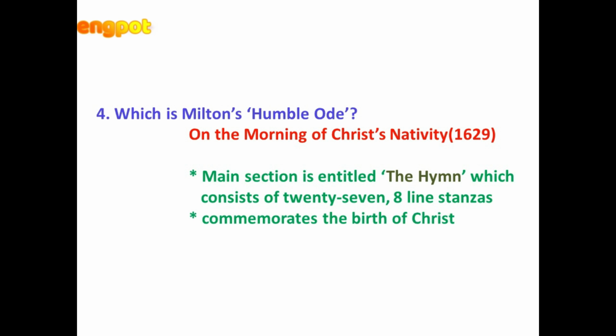It commemorates the birth of Jesus Christ, and it was written on Christmas Day in 1629. So that's about the Nativity Ode, which was written when he was just 21 years old.